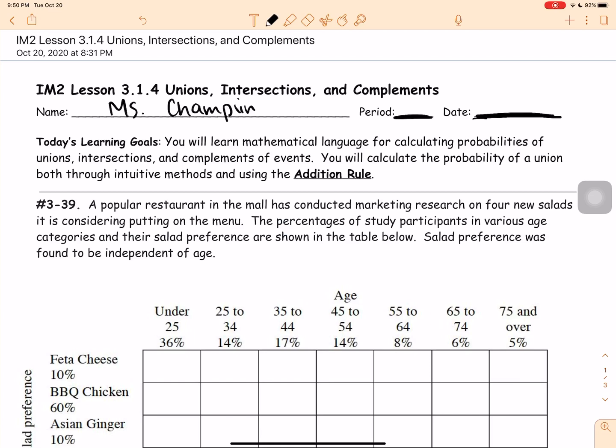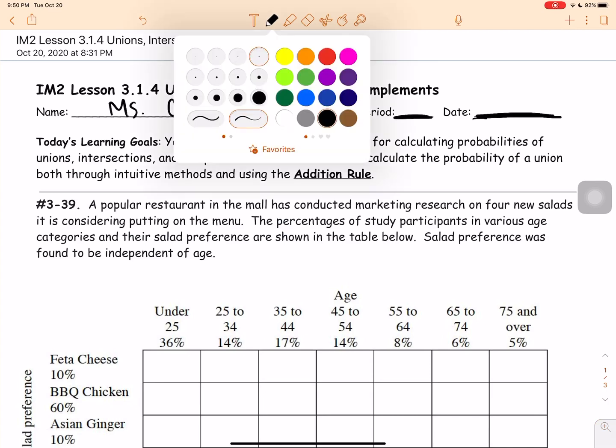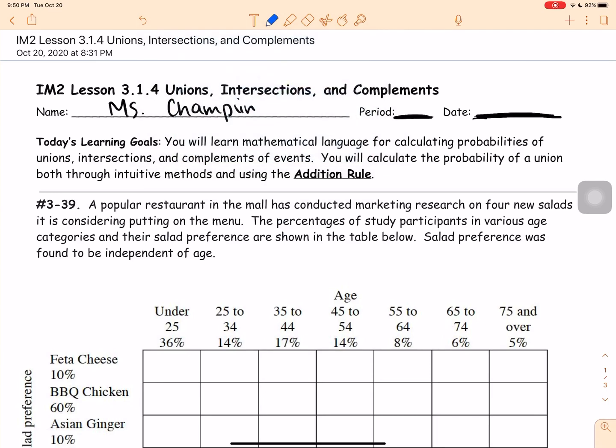I'm going to go relatively quickly just because I don't want to take up any more time than is necessary. So please remember that it's your responsibility to pause.